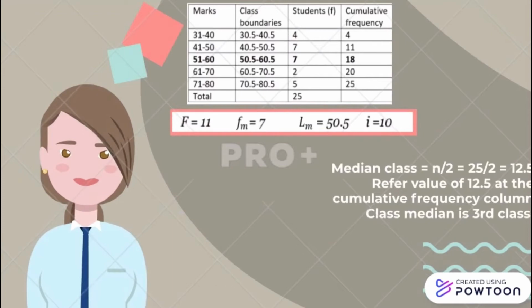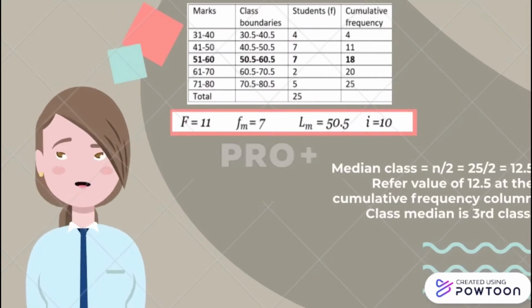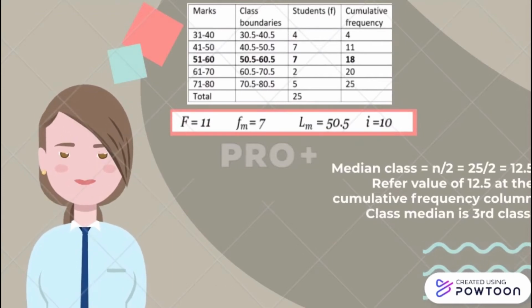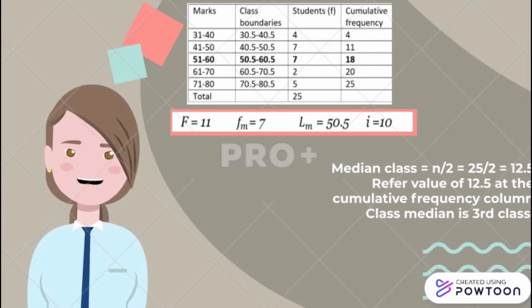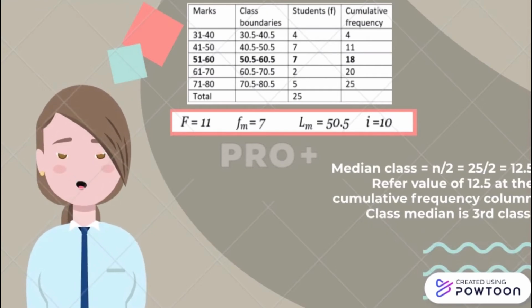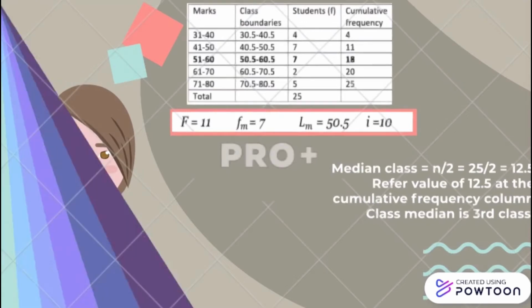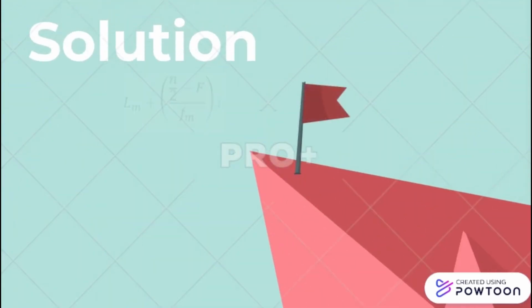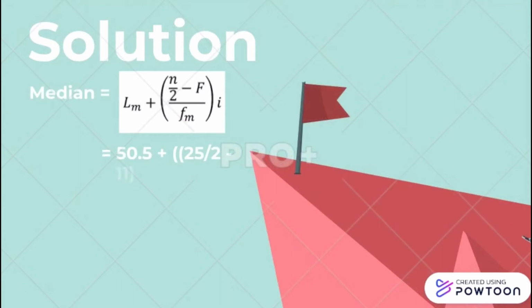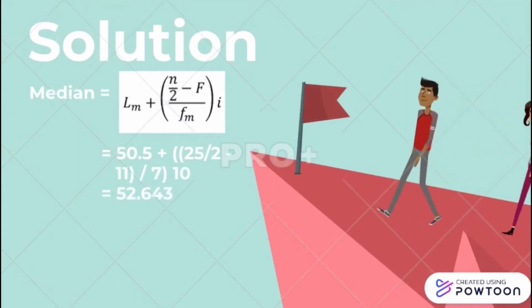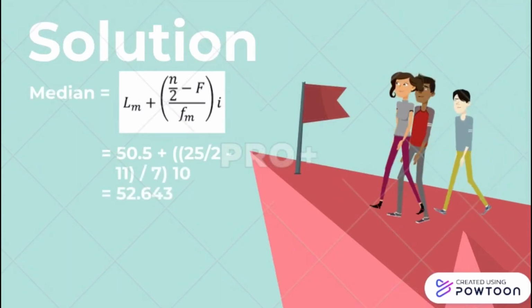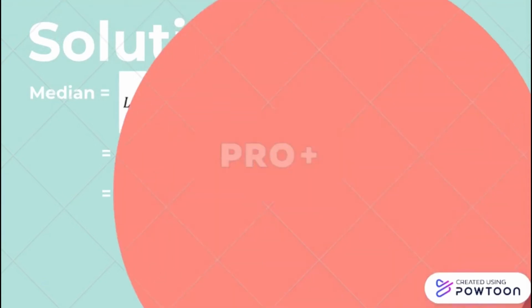With a value of 12.5 in the cumulative frequency column, we can know that it is the third class, so we can know the values of F, fm, LM, and i. After we get the values, we just write down the formula and put the values inside the formula. So the answer of median for this question is 52.643.